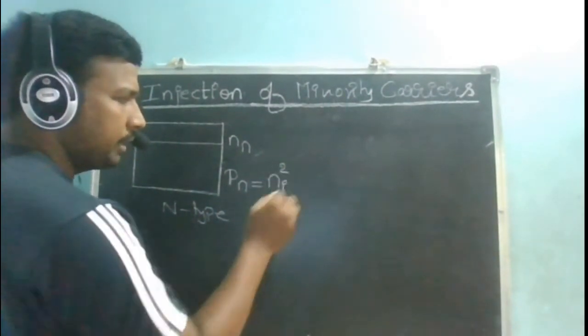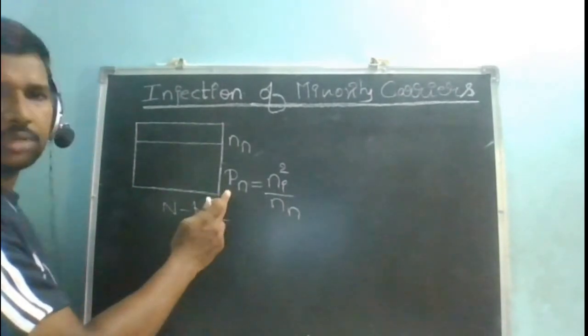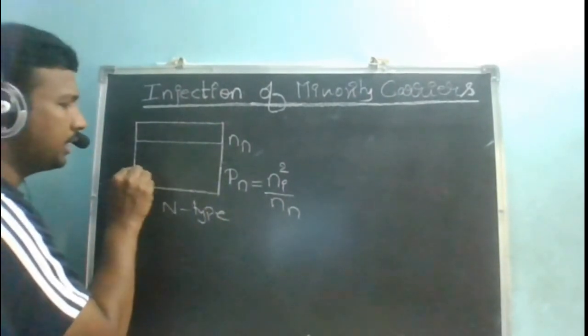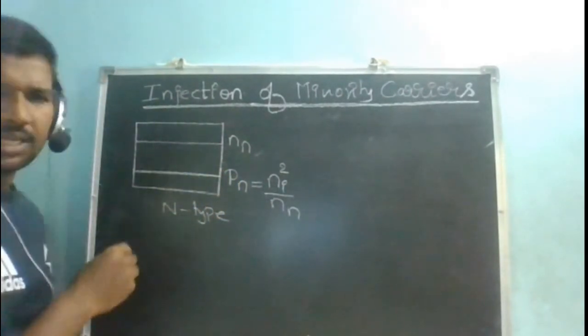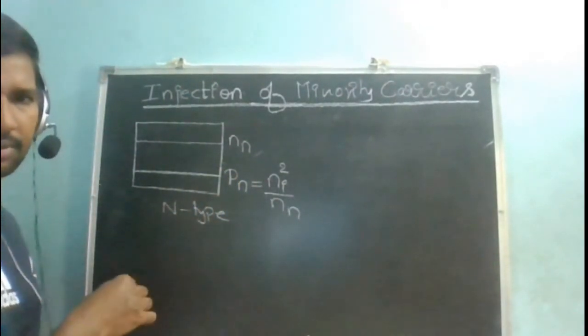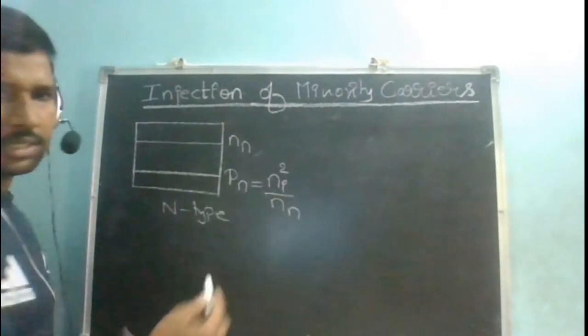Ni square by Nn. Because Nn is very large, this Pn is very small. So I am representing the minority charge carriers in an N-type semiconductor somewhere here. This is already well known to all of us by this time. In an N-type semiconductor, majority charge carriers are electrons and minority charge carriers are holes.